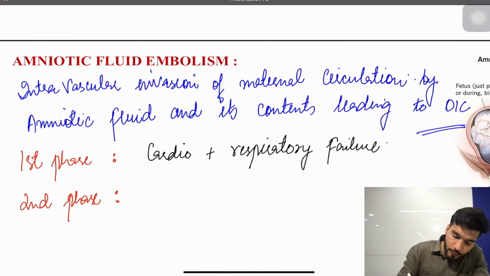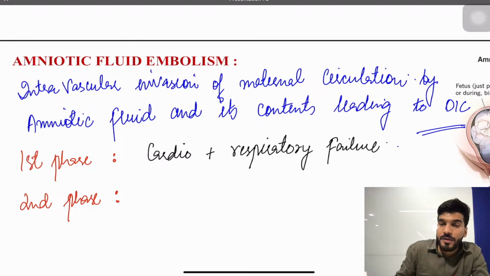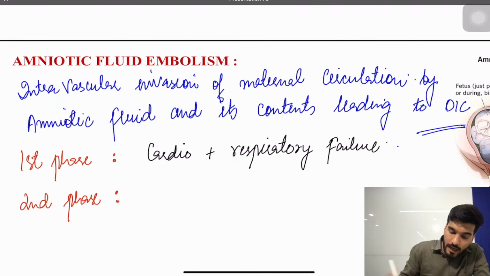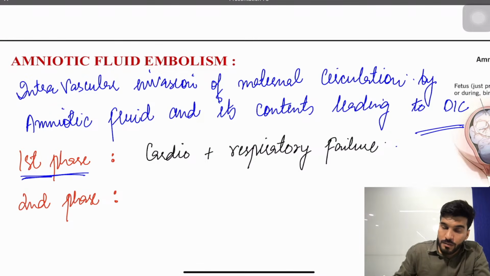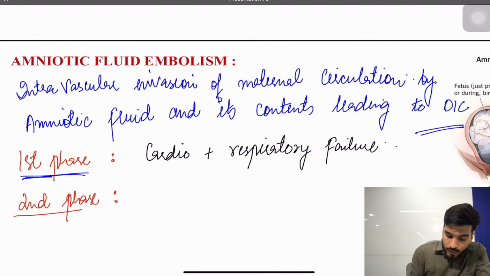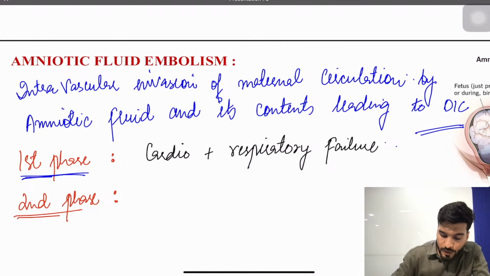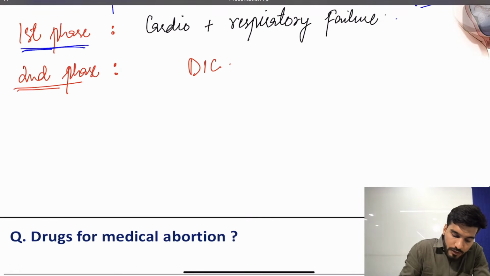From the cardio point of view, the patient is having hypotension, and from the respiratory failure, there is hypoxia. This is defined as the first phase of amniotic fluid embolism. In the second phase, I've already discussed that there is a coagulopathy, so the patient is having DIC.